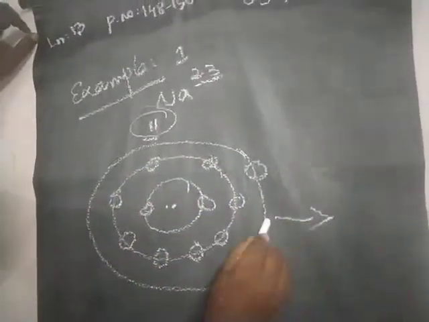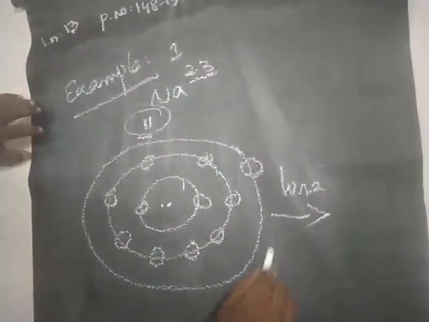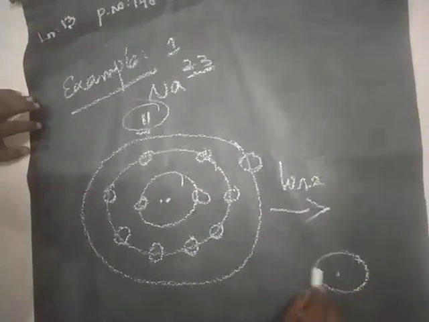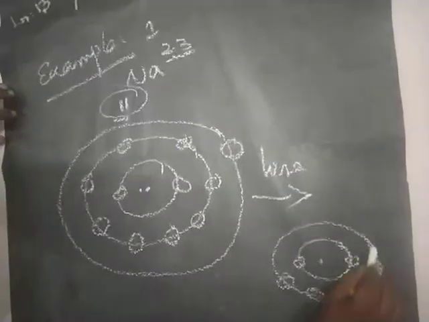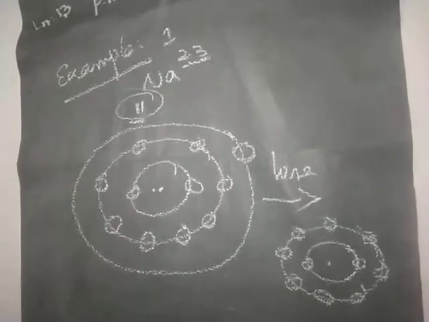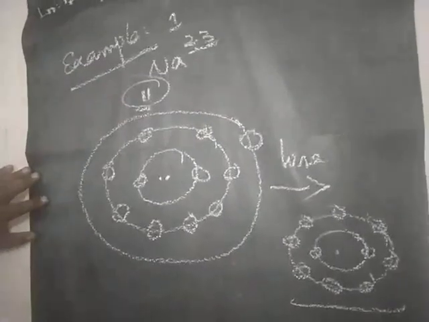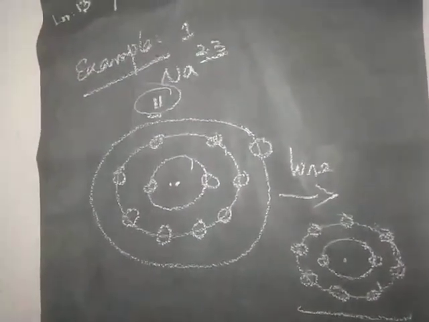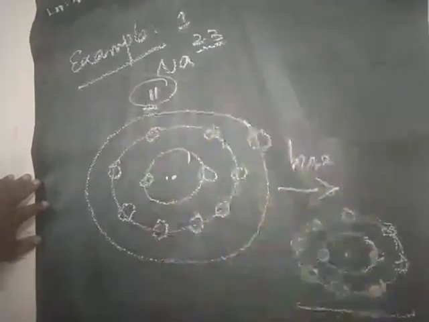Suppose this sodium atom loses 1 electron. Definitely, what will happen? It will obtain what configuration? Octet configuration, 1 2 3 4 5 6 7 8. It will obtain the octet rule or rule of 8 configuration. So what happened here? Transfer of the electron.